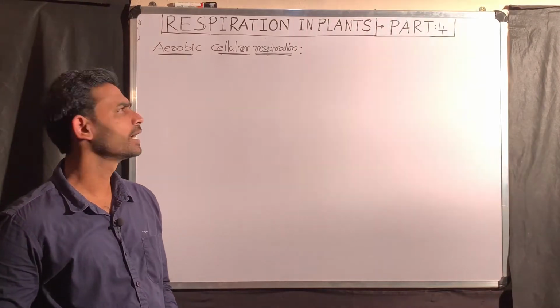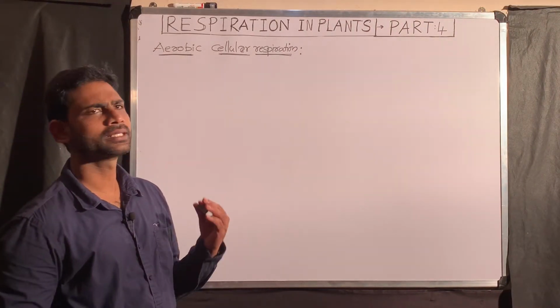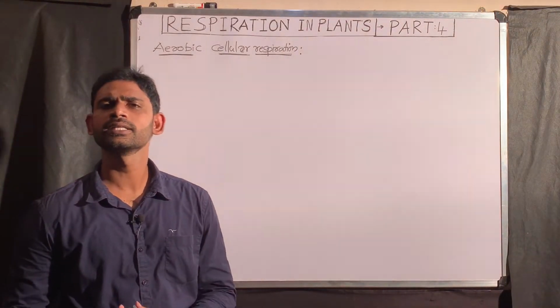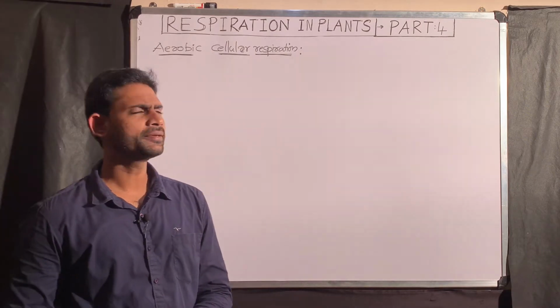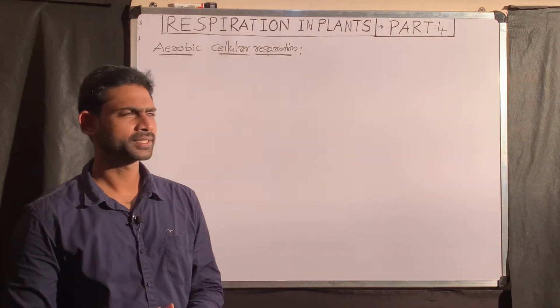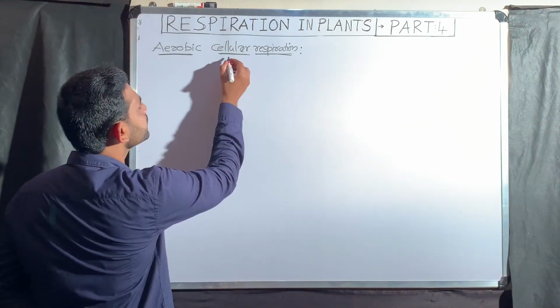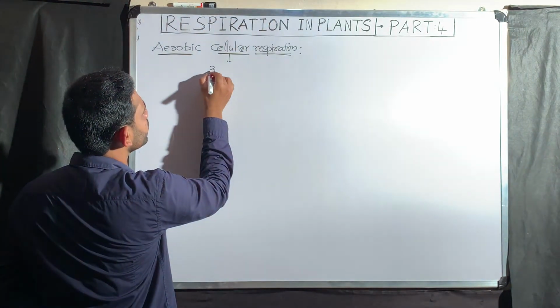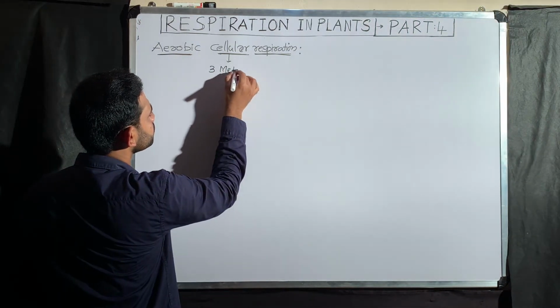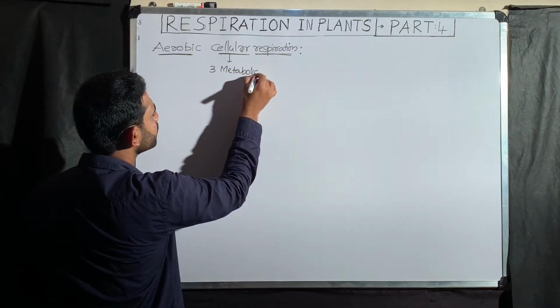This part, I'm going to start aerobic cellular respiration. Okay, this is actually our topic. Aerobic cellular respiration includes three metabolic pathways.